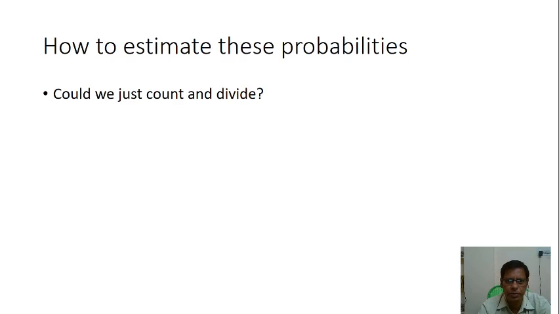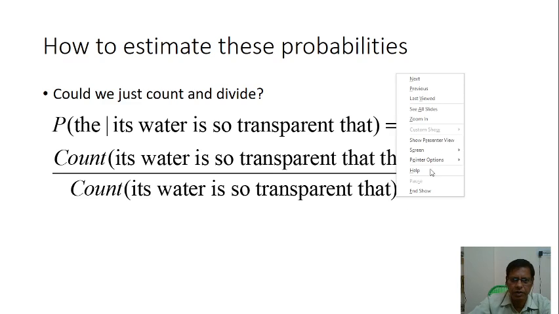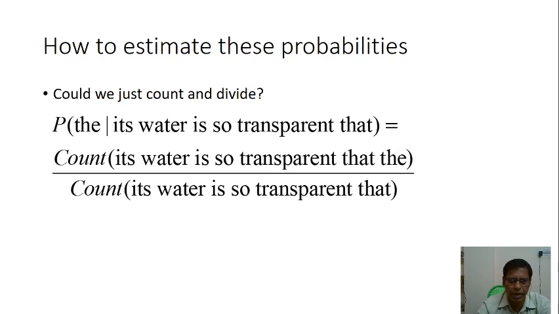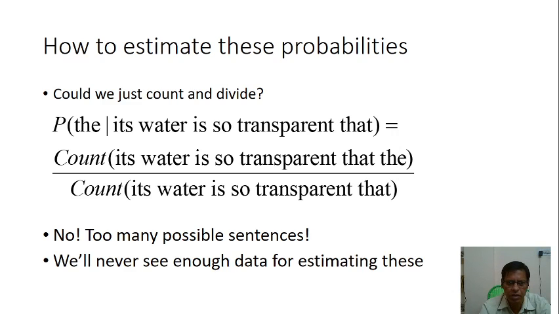Okay. How do we estimate these probabilities? Could we just count and divide? That is, the probability of "the" given "its water is so transparent that" is the count of "its water is so transparent that the" divided by the count of "its water is so transparent that". But there are too many possible sentences, so we will never see enough data to estimate this.